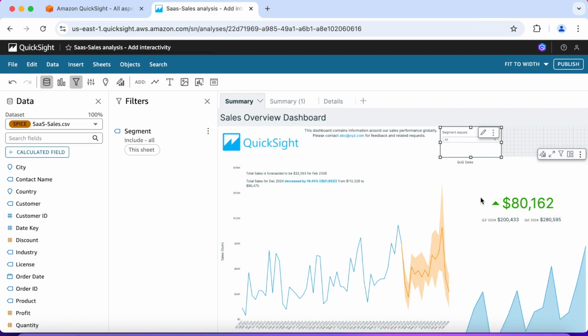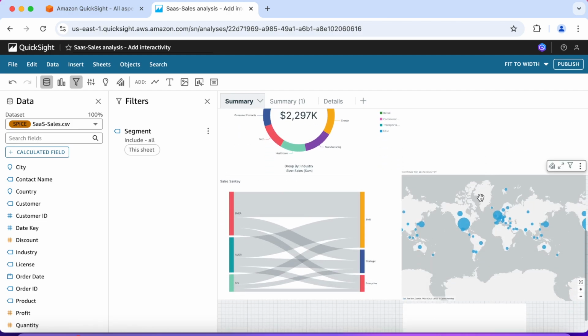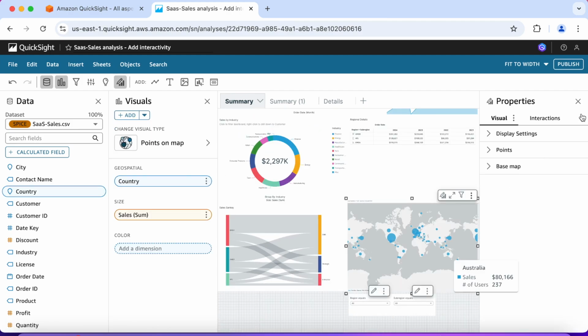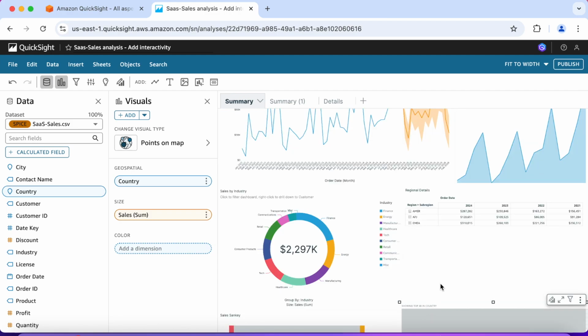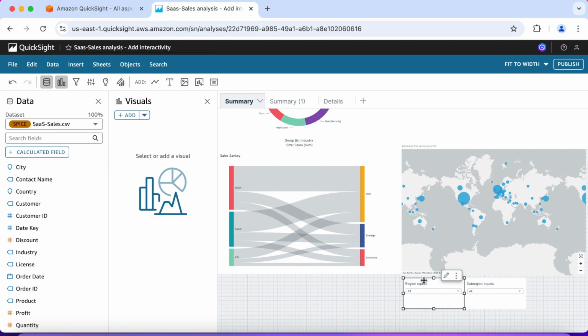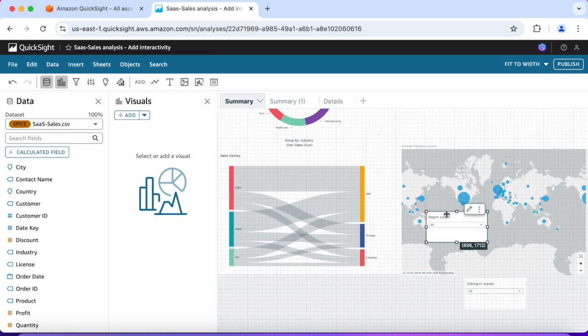So that's one. Now let's drag region up next to segment.